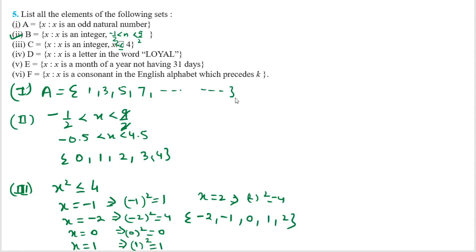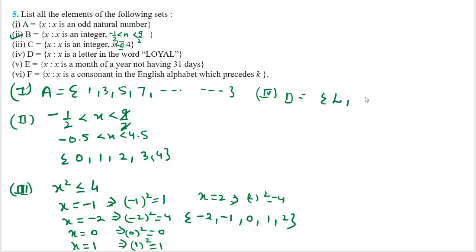Now I am going to solve the next part, the fourth part. What is given in the fourth part? D is equal to, such that x is a letter in the word loyal. X is a letter in the word loyal. So how many letters are there in the word loyal? Let me tell you, D is equal to